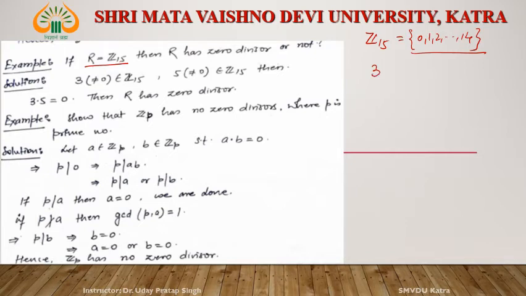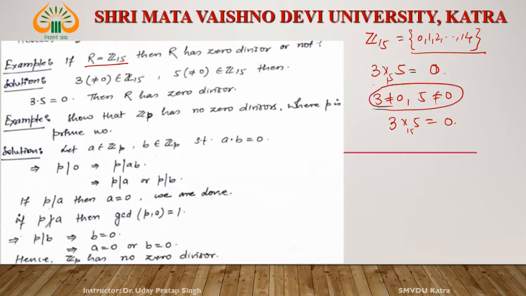Consider 3 and 5. 3 into 5 is 15, and 15 modulo 15 is 0. It means 3 is not 0, 5 is not 0, but 3 into 5, multiplication modulo 15, is 0. The product of two non-zero numbers is 0, so Z15 is a ring with zero divisor.